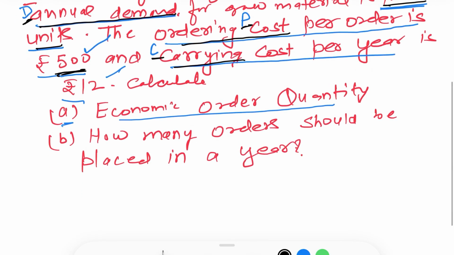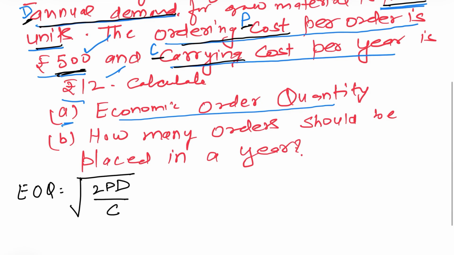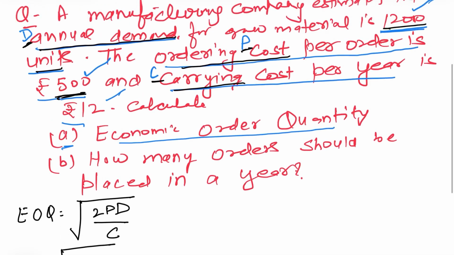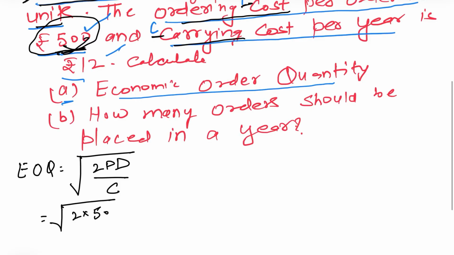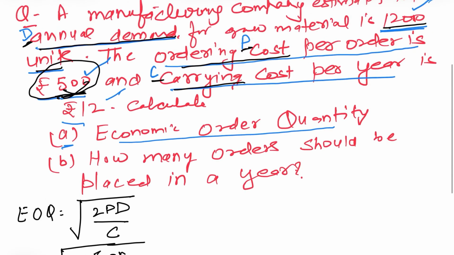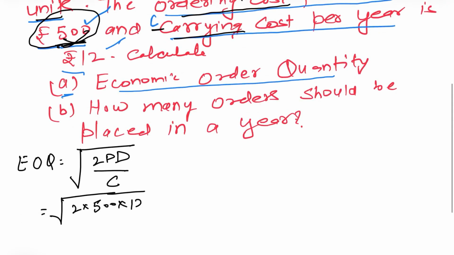So let's calculate economic order quantity. The formula of economic order quantity we know is the square root of 2PD upon C. P is given to you here: cost of placing an order is 500. D is annual demand, which is 12,000, divided by C. C is the carrying cost, which is 12.